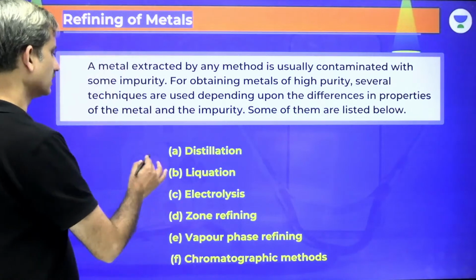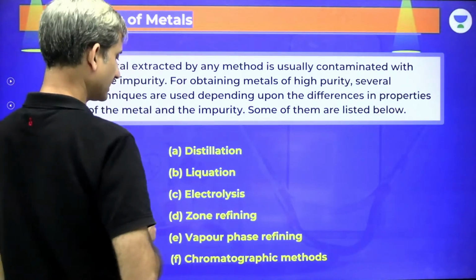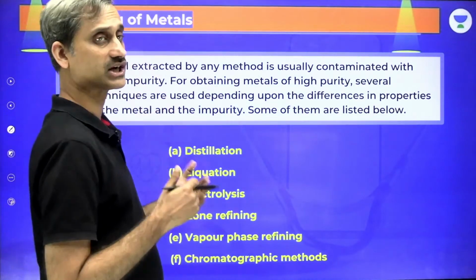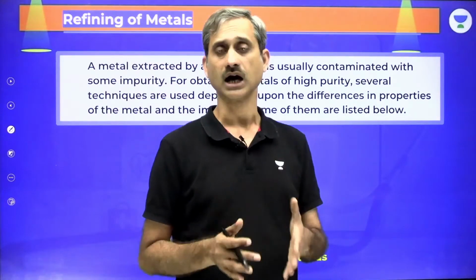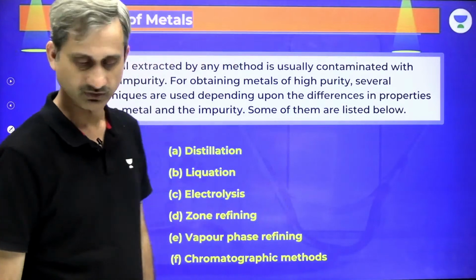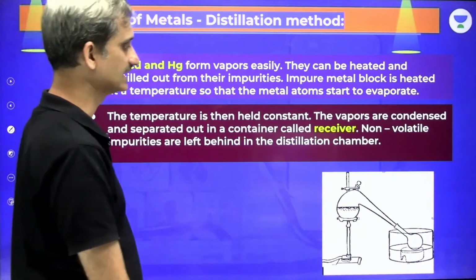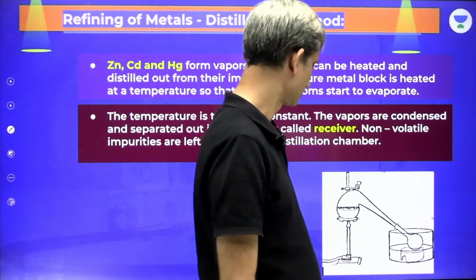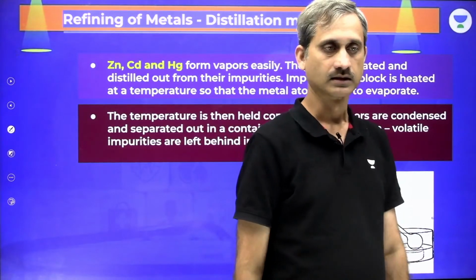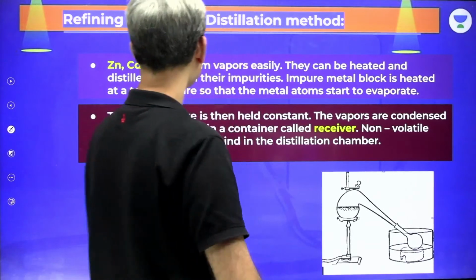So let's talk about the processes: distillation, liquation, electrolytic refining, zone refining, vapor phase refining, and chromatography. And we are going to talk about the basis of each and every process. What are the bases of each process that we have? Fine. So let's get along with the first process, and that's called distillation. Let's talk about distillation.